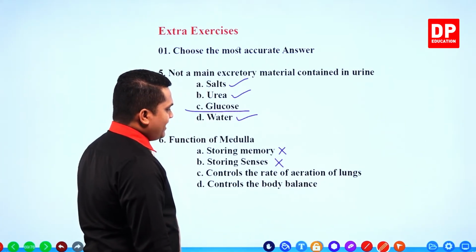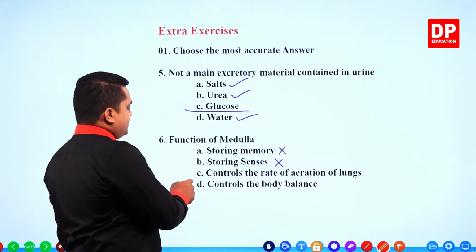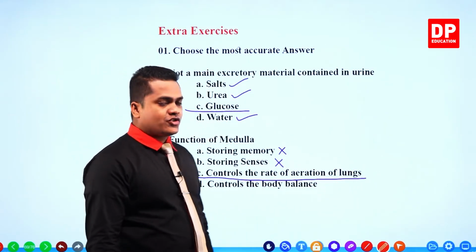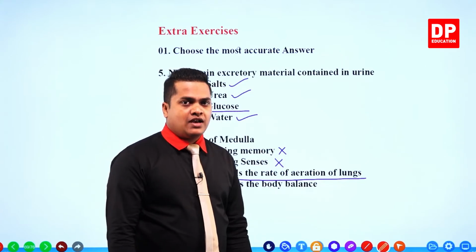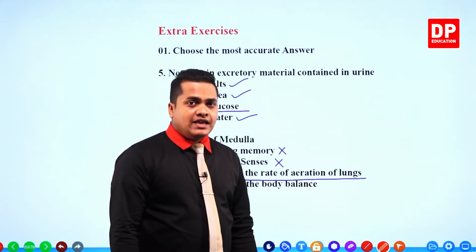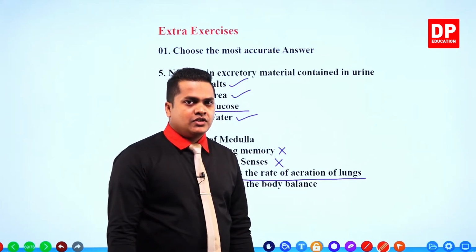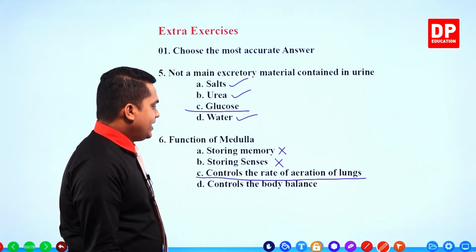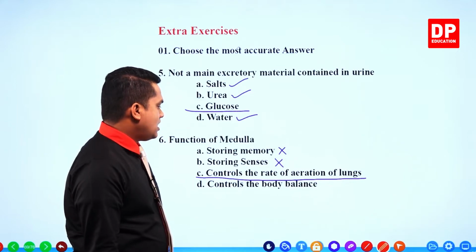Controls the rate of aeration of lungs, yes, this is our answer. It is the one which helps to control the rate of aeration of lungs, as it is an involuntary action, right? So this is the answer. It controls the rate of aeration of lungs.